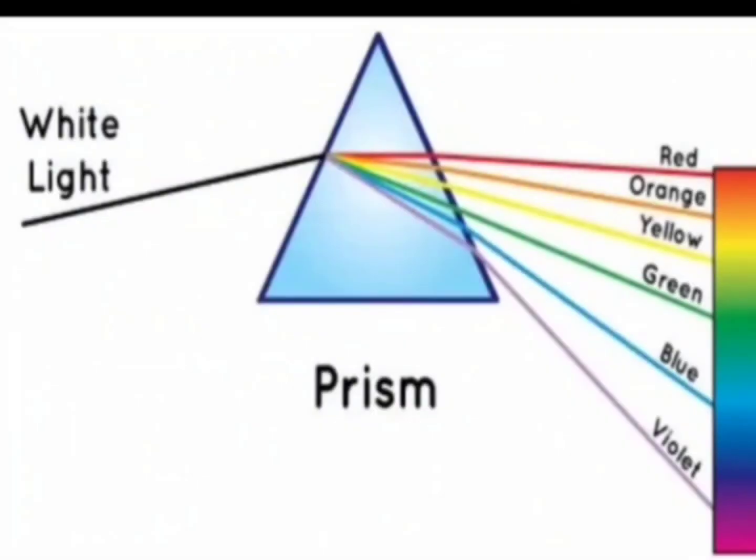Okay. Now same thing can be observed when a ray of light passes through a triangular prism. What is a prism? A prism is a piece of transparent material bounded by two plane surfaces inclined at an angle.